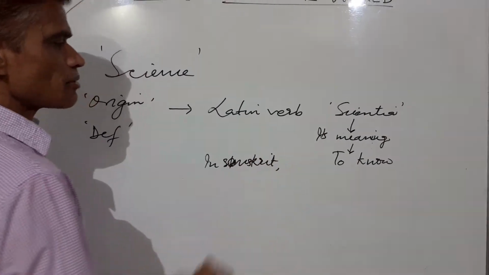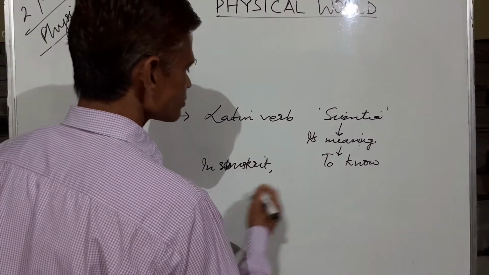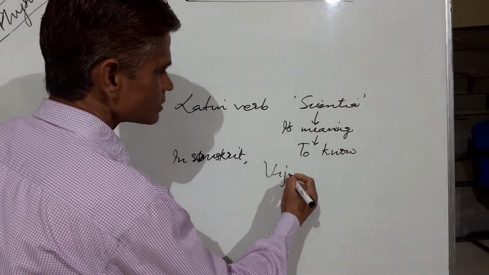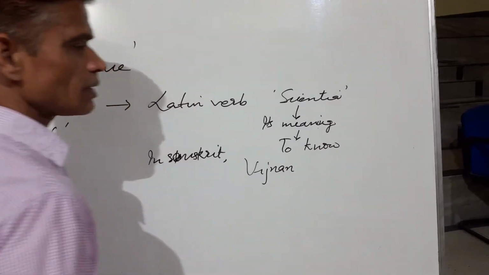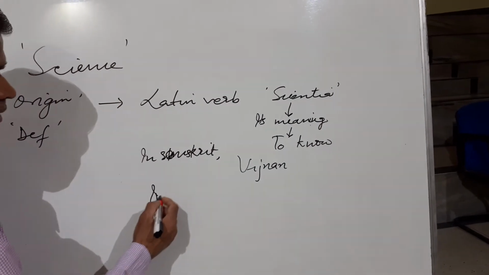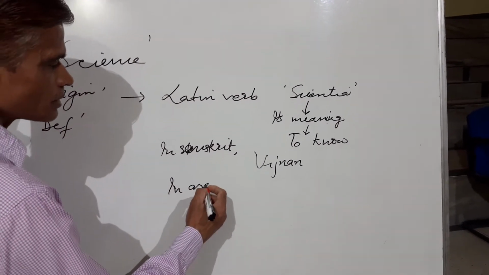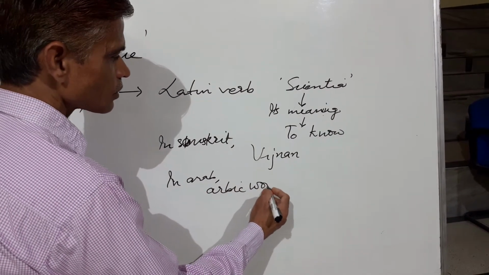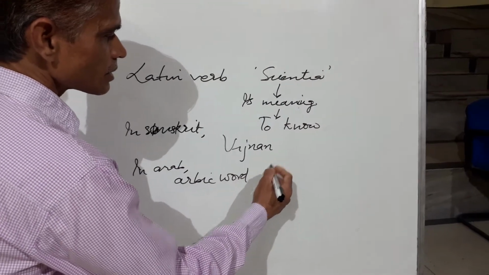It is also derived from the Sanskrit word Vigyan, and the Arabic word ilm.